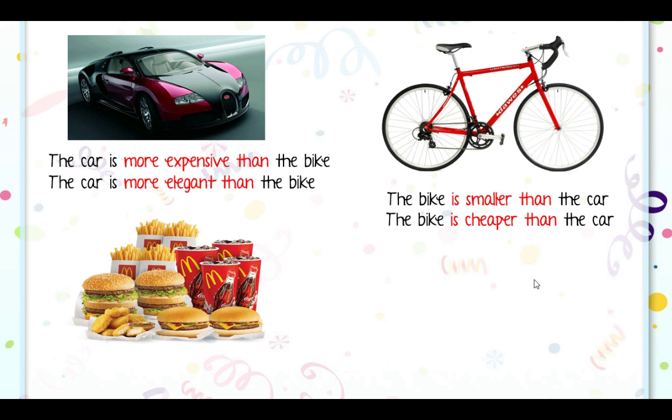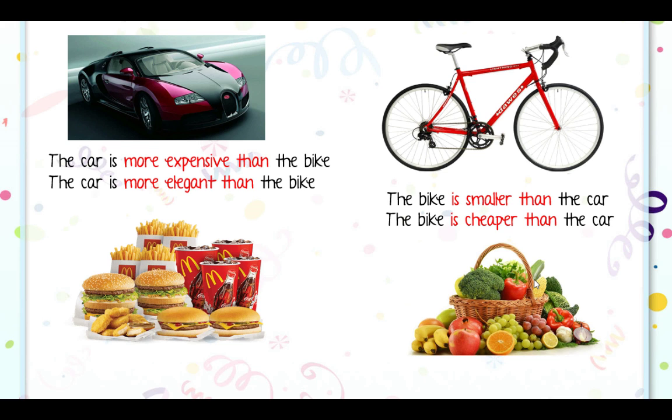Okay, so now we have a different object. What is this? Food, yes? But not any kind of food. It's McDonald's food, right? You can see hamburgers, nuggets, chips, or French fries, Coke, etc. And on the other hand, we have vegetables and fruits. We can say many things about vegetables and fruits and McDonald's, right?